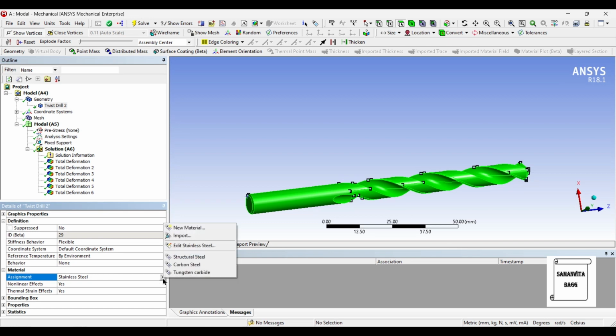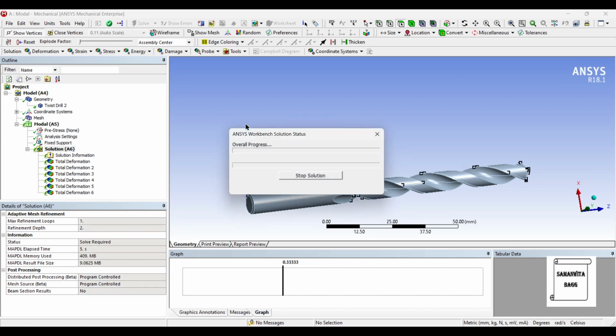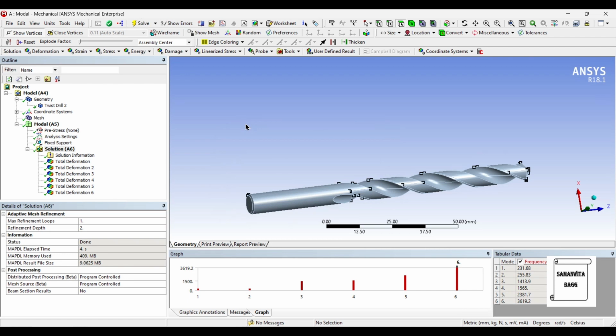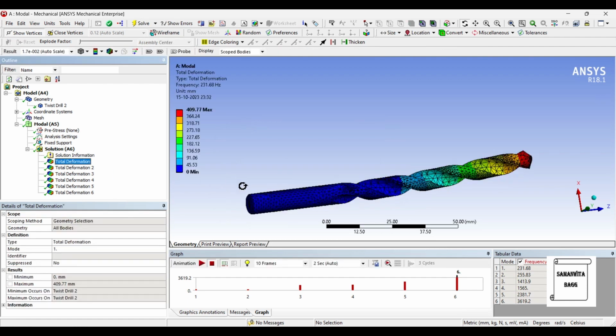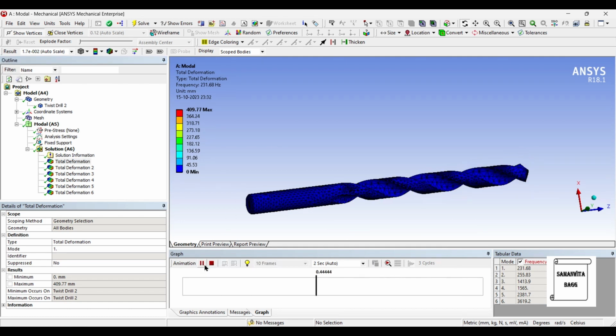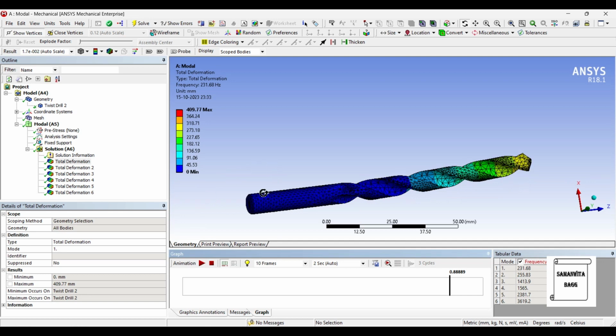Now let's use tungsten carbide as a material and solve once again. Using tungsten carbide, you can see that the frequency is now 231.68 hertz, and the value of highest deformation is 409 mm. The pattern of motion will remain the same irrespective of the material that you use. So we will not see the animation once again. It's not required. You can animate and check in case you want to tally for all the other materials.